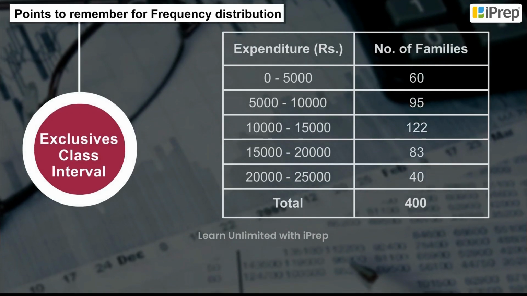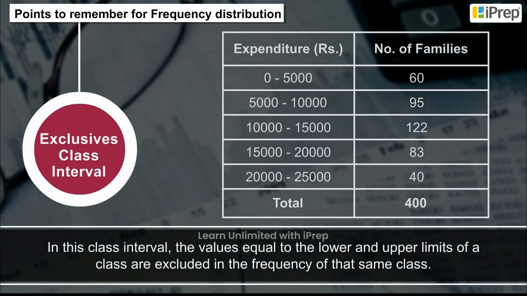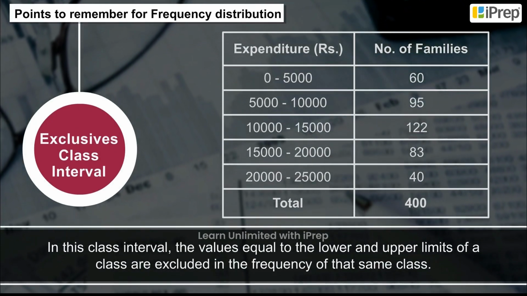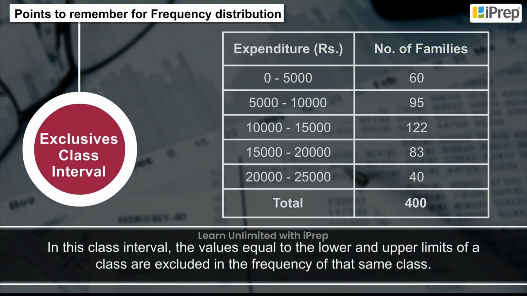Exclusive class interval. In this class interval, the values equal to the lower and upper limits of a class are excluded from the frequency of that same class.